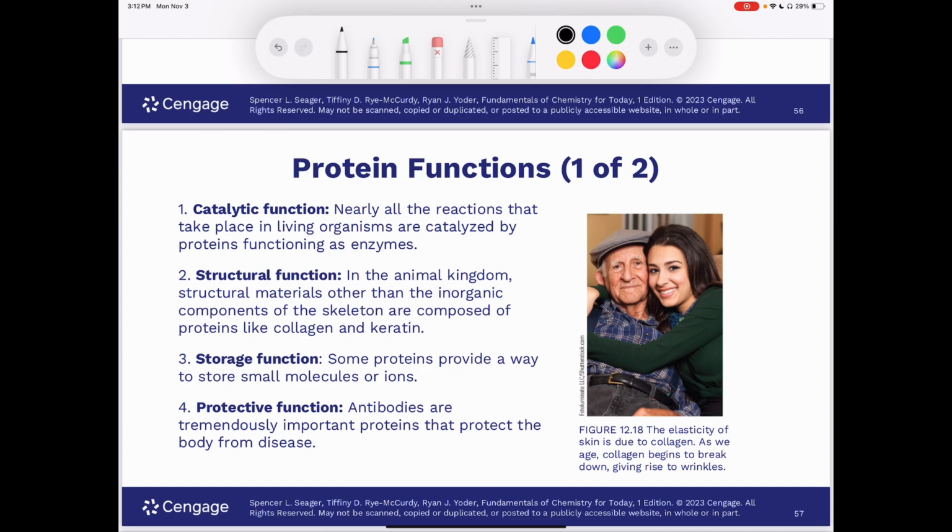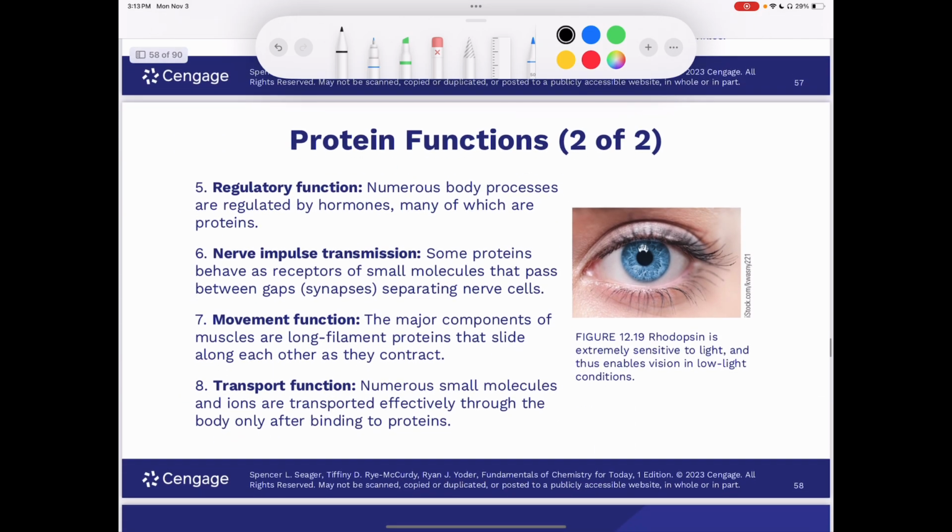Now, protective function, you've probably heard of antibodies before, and antibodies are tremendously important proteins that protect the body from disease. They're highly specific proteins that combine with and help destroy viruses, bacteria, and other foreign substances that get into the blood or tissue of the body. So, blood clotting, which is another protective process, is carried out by the proteins thrombin and fibrinogen. Without this process, even small wounds would end up being life-threatening.